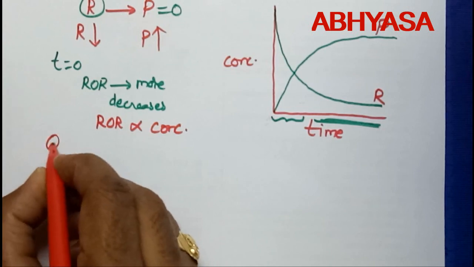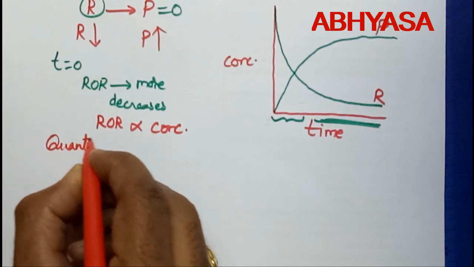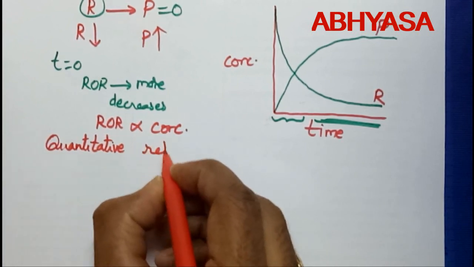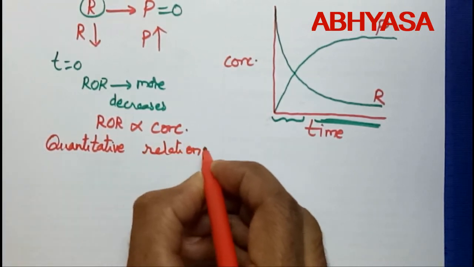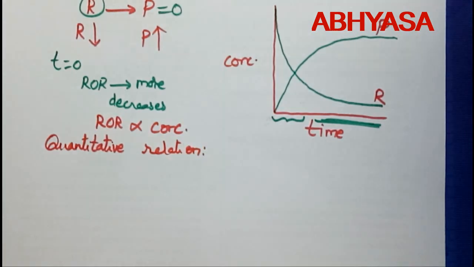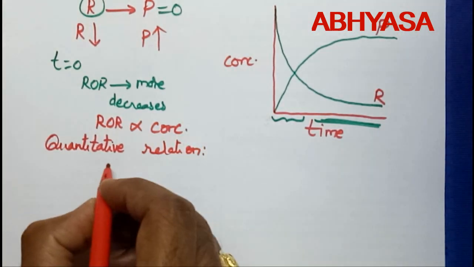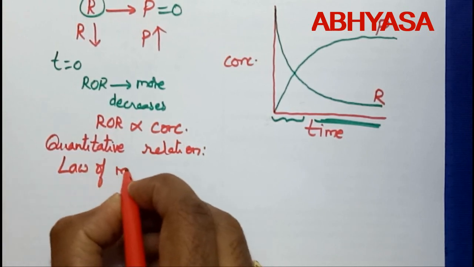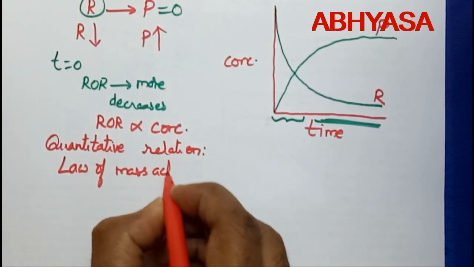So this means that the rate of reaction is directly proportional to concentration of the reactants. So the quantitative relation between the rate of reaction and the molar concentration of the reactant substances is given by law of mass action. So what is law of mass action?